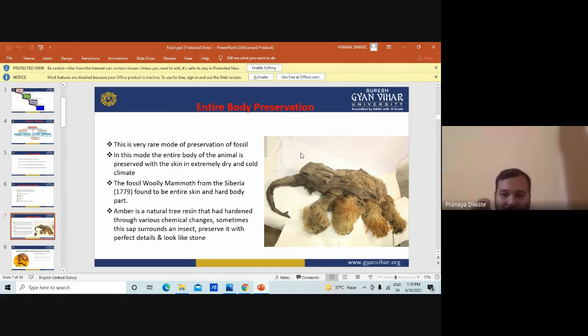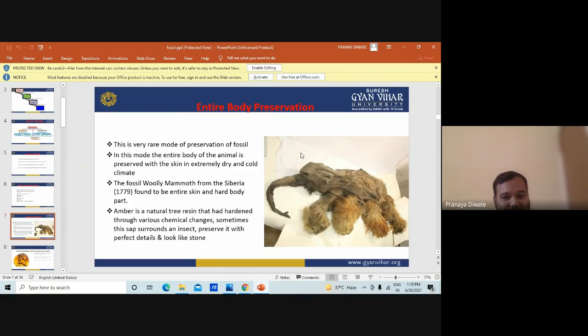Sometimes you find an entire body preserved in that cold and dry mode. You know that ice is the best preserving matter, where you can preserve anything, because the temperature goes far below freezing. So the mammoth from Siberia was found with its entire skin and hard part as it is.